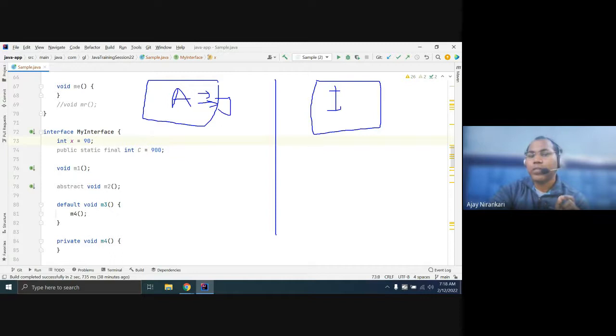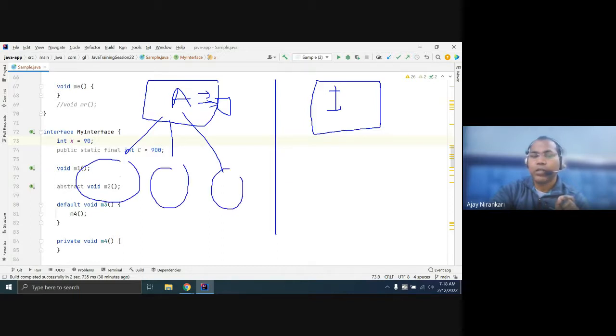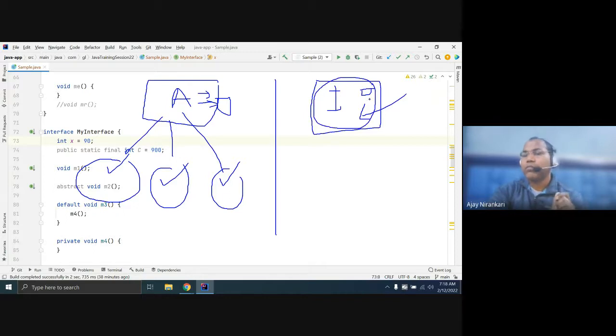Instance variables are bound to each different object. Each object has its own instance variable. But in the case of an interface, you can declare only static and final variables. You cannot declare any instance variable. So the major difference is that in an interface you can only use variables that are static and final.